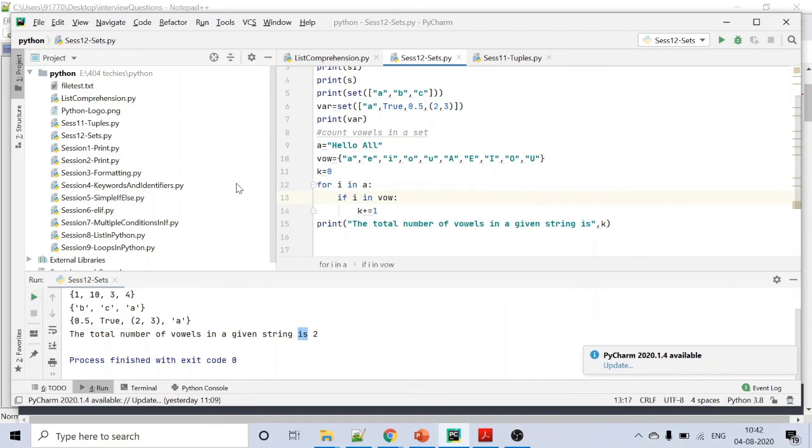It should be 3, because E is one vowel, O is another, and capital A is the third one, so we should have the count as 3. Let's see. So the count is 3.